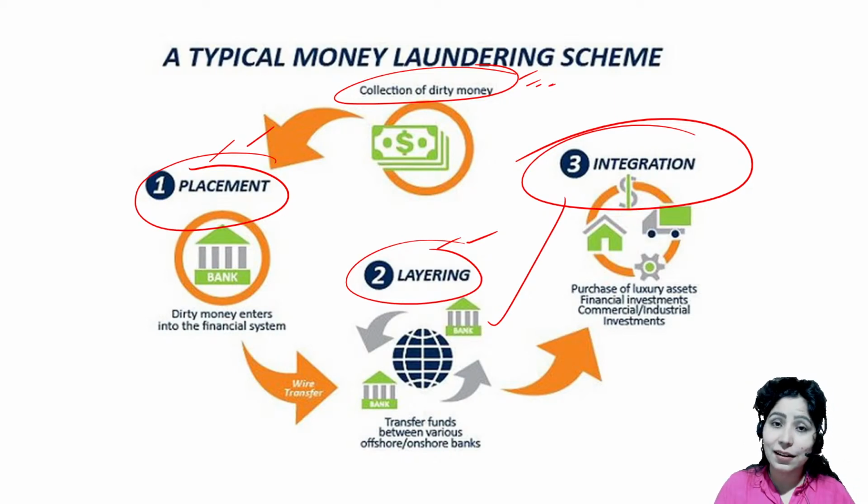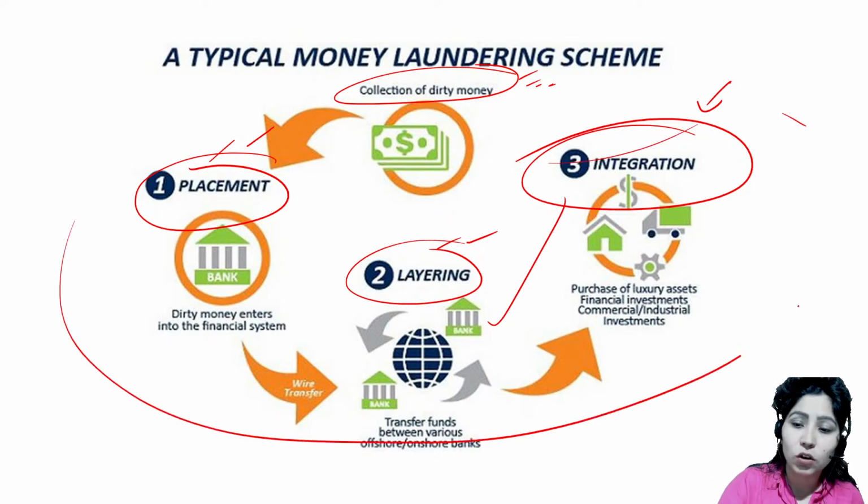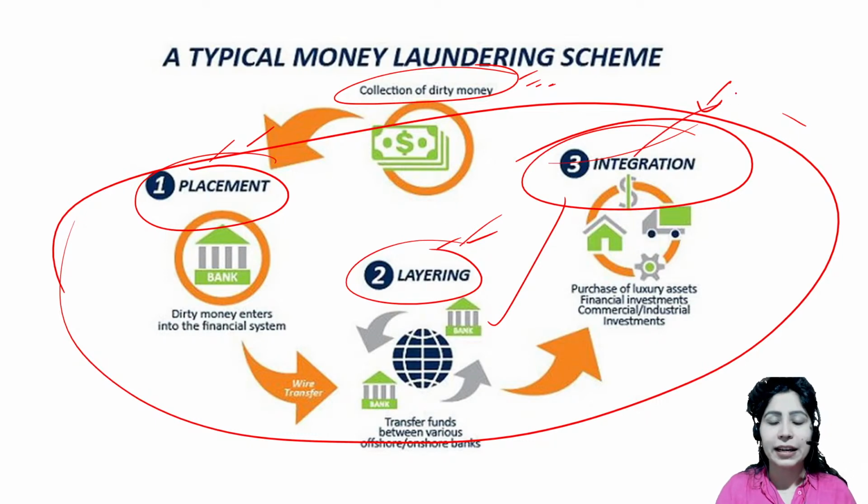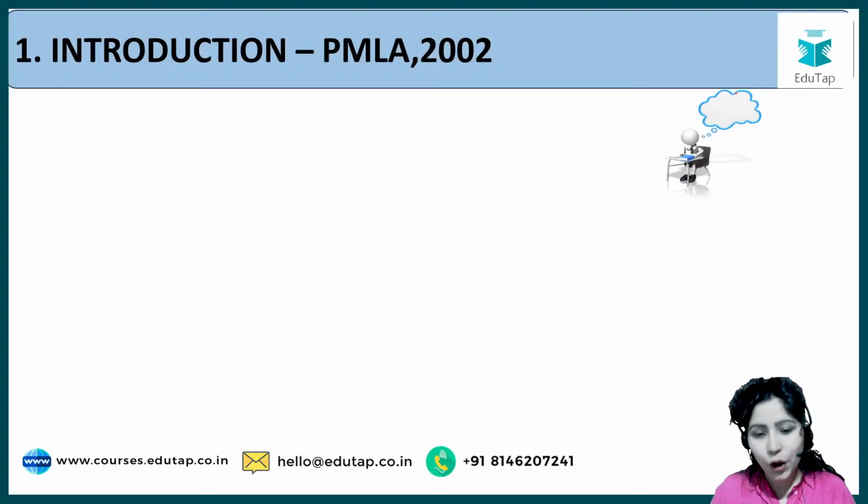तो पैसा कहाँ से आ रहा था? From a bad activity, and now that money coming from a bad activity has been laundered, has been converted into clean money, और integration into financial system हो गया है. So this process of placement, layering and integration, ये काम है PMLA का रोकने का.